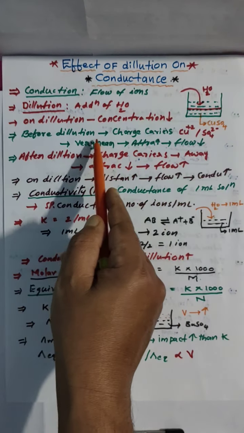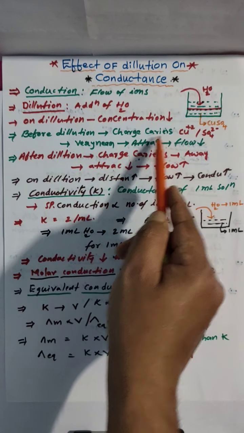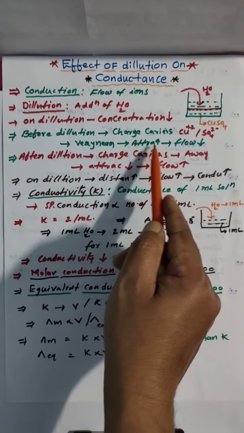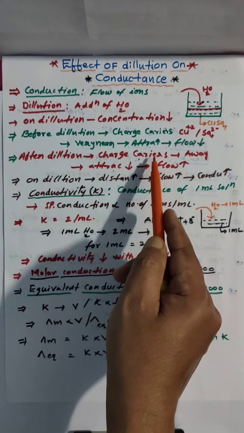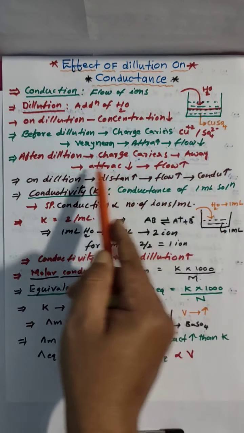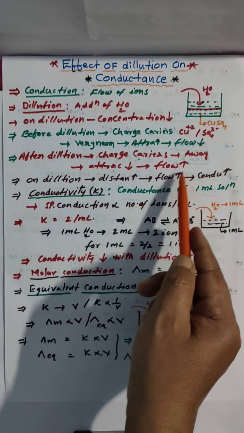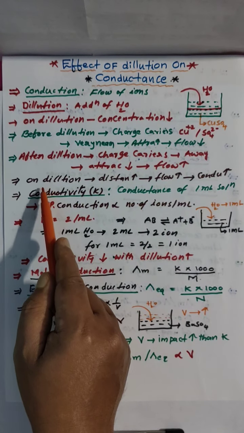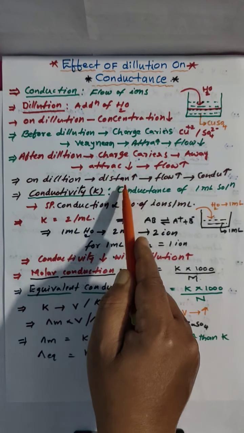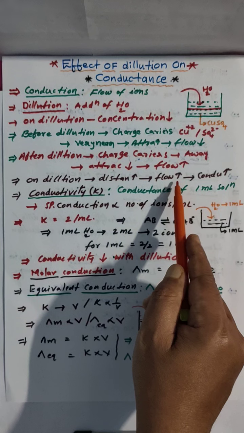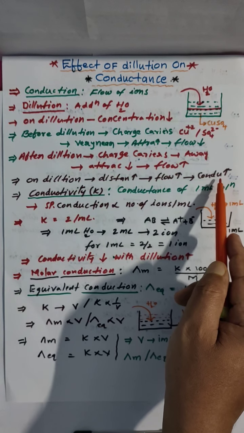Before dilution, charged ion carriers are very close, attraction is more, flow is less. After dilution, charge carriers are away from each other, then attraction is less, flow is more. So we concluded that on addition of water, that is dilution, distance increasing, flow increasing, and conduction also increasing.